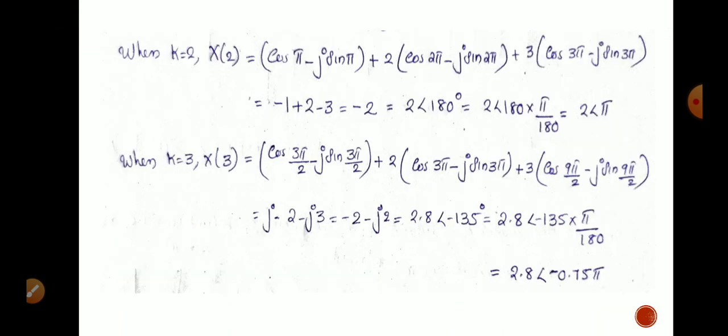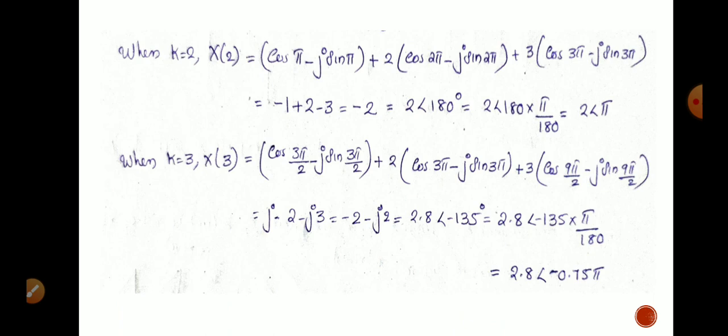Then when k equal to 2, x of 2 equal to cos pi minus j sin pi plus 2 cos 2 pi minus j sin 2 pi plus 3 cos 3 pi minus j sin 3 pi. Substituting the values, we get the answer as 2 angle 180 degree. Here it's a real number 2 and angle 180 degree, that is in degree form. So we have to convert that to radian. 180 into pi by 180, then we get 2 angle pi.